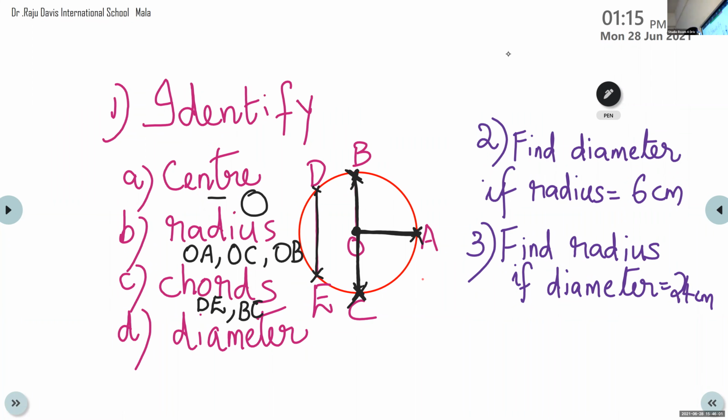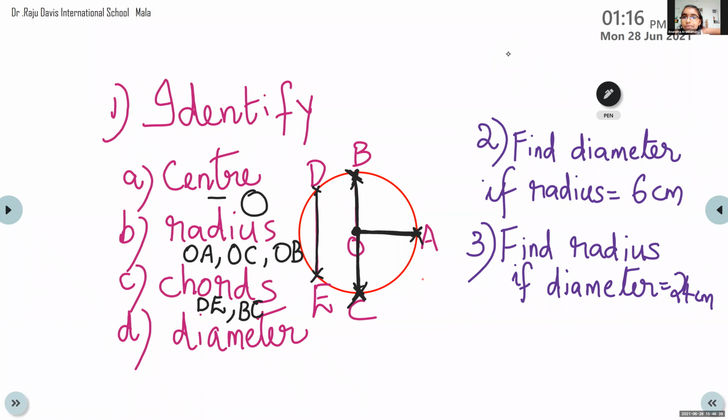OA. What is that? Children, what is that OA? Radius. Radius we finished. Radius means what? It is joining from the center to any one point. That we already discussed. OA, OB, OC and all. Now, chord means it joins how many points? 2 points. So, BC and DE.